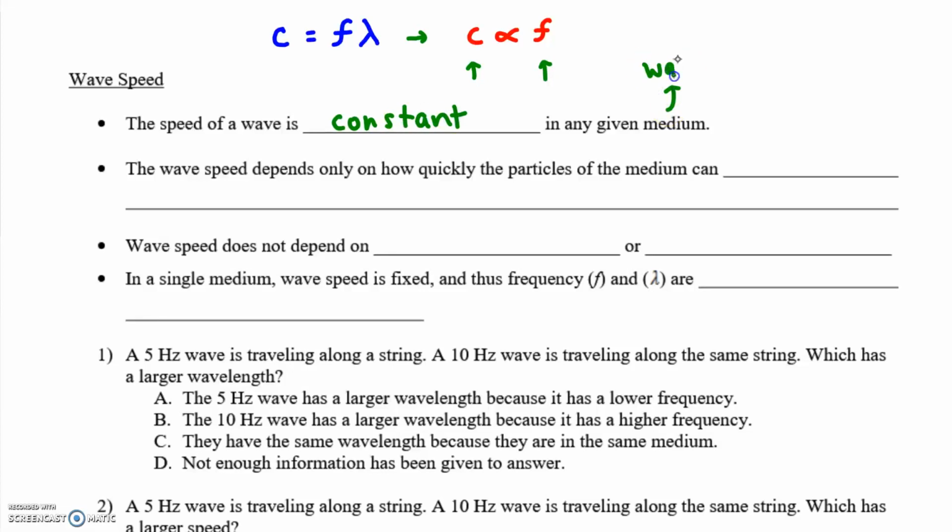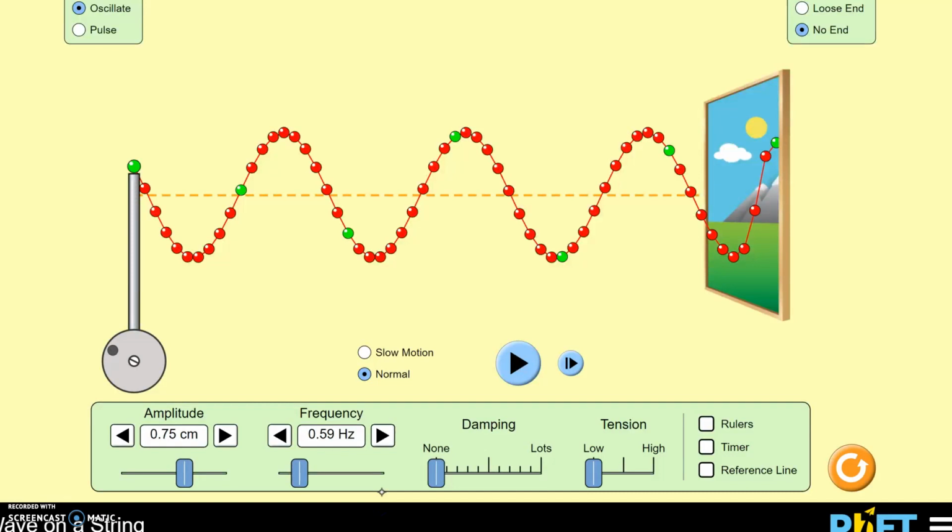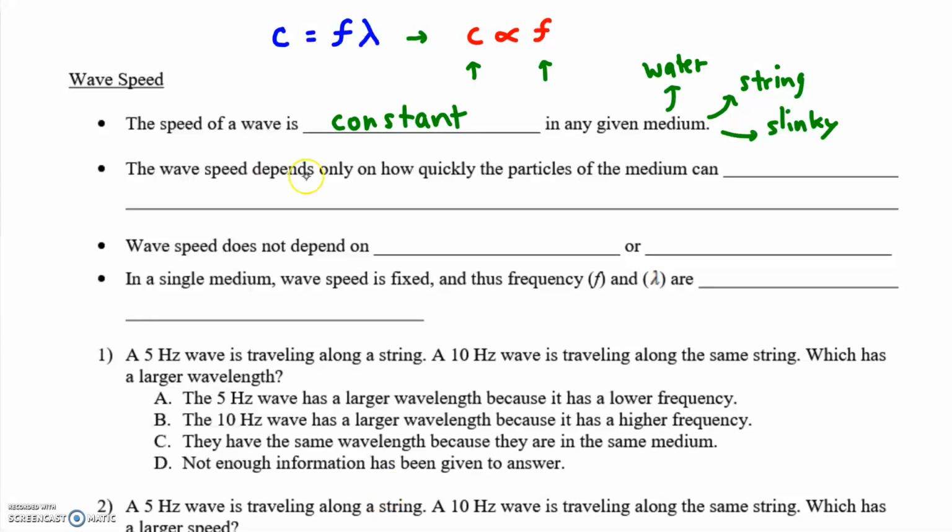Maybe the medium is water, like water waves, or a string, like we just saw, or perhaps you're using a slinky. The wave speed depends on just one thing. It depends on how quickly these particles can pull on each other. Because when this guy goes up, he pulls on his neighbor, which pulls on his neighbor. And if the force is transmitted quickly, the wave moves faster. The speed depends on how quickly the particles can transfer force to each other.